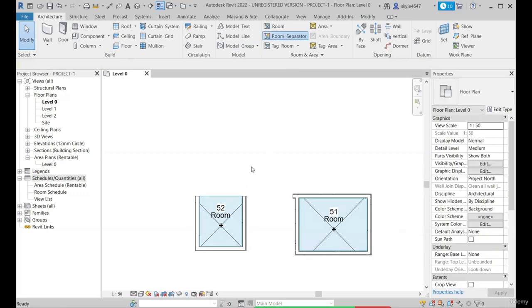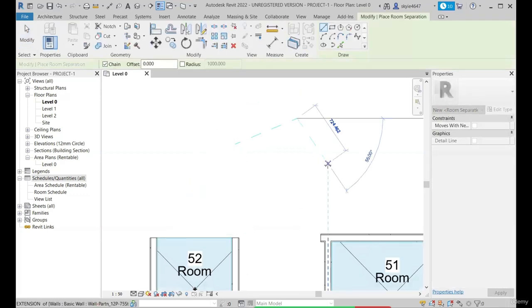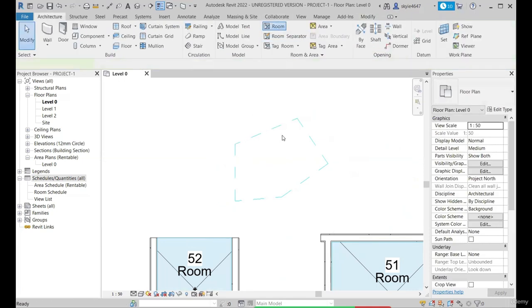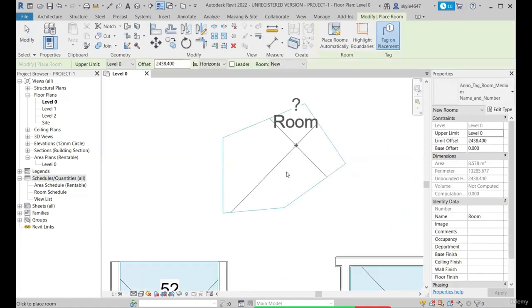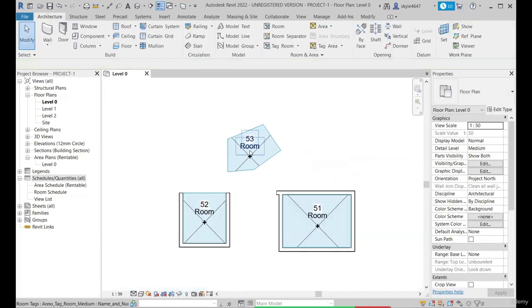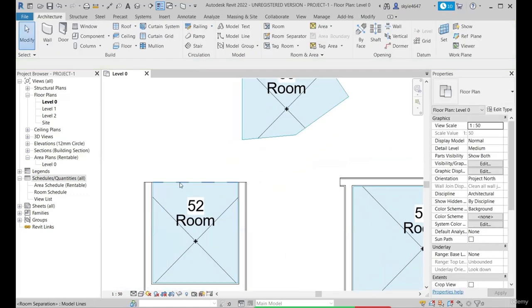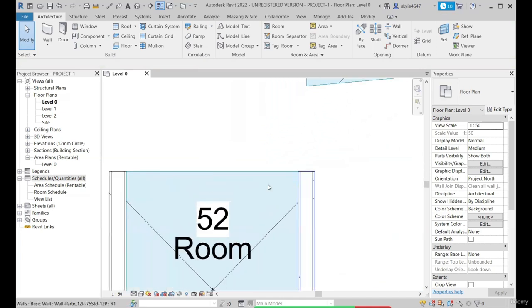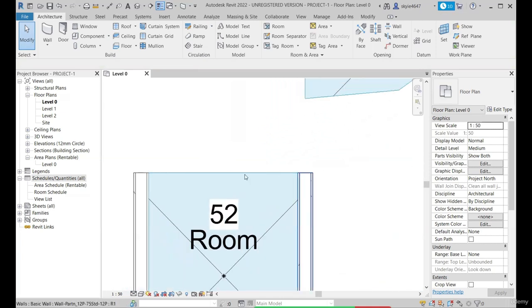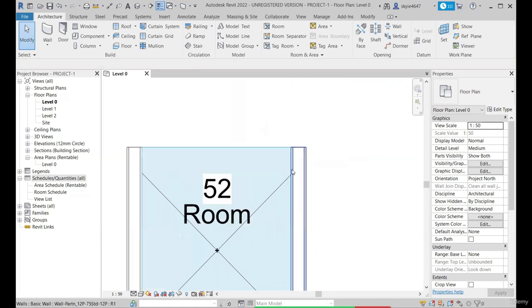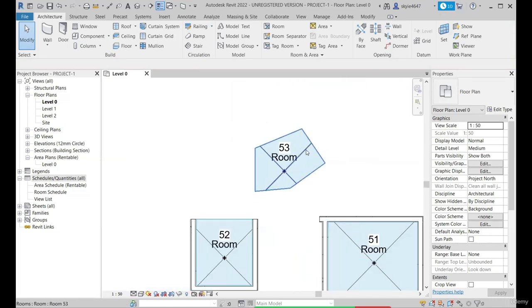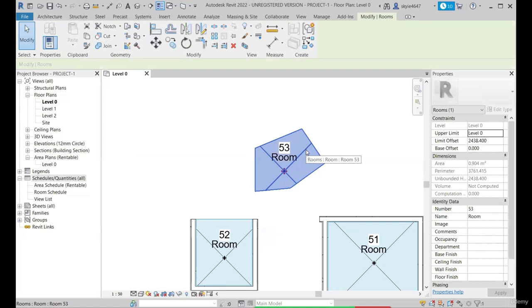Okay, so room separator can work in any fashion, like even if you model or sketch a polygon here and try to place a room in between the enclosed space that is created using the room separator, you can have the room placed. Okay, and it's not recommended to use the room separator parallel to the walls. Okay, try mostly to use the room separators that are perpendicular to the walls and not with the longitudinal face of the wall.